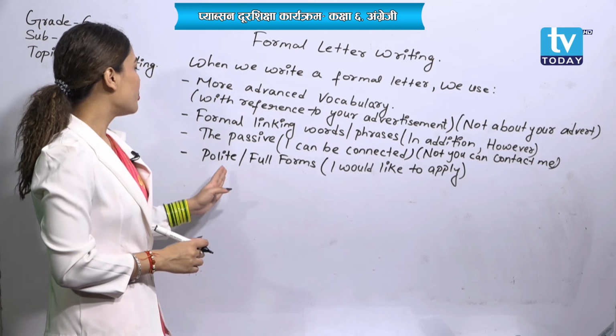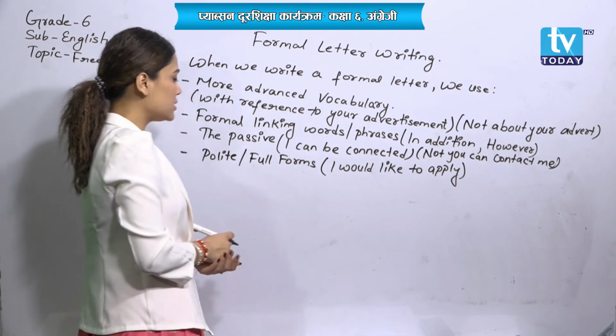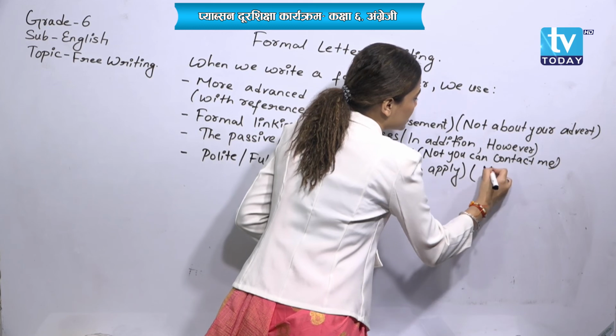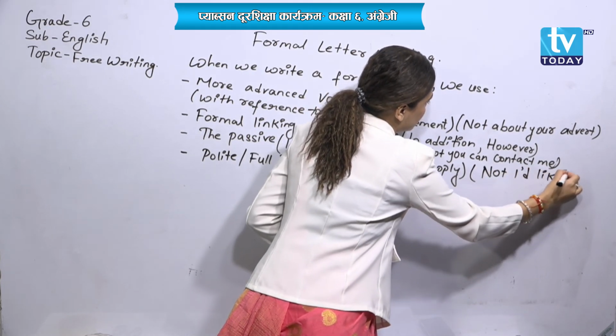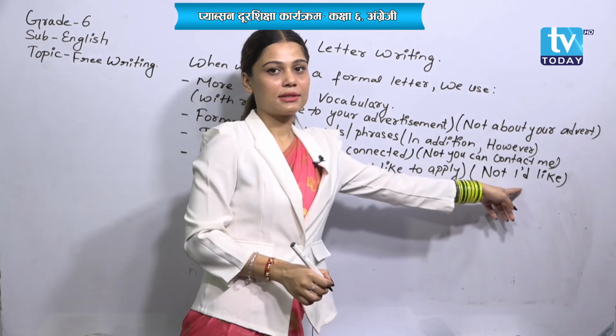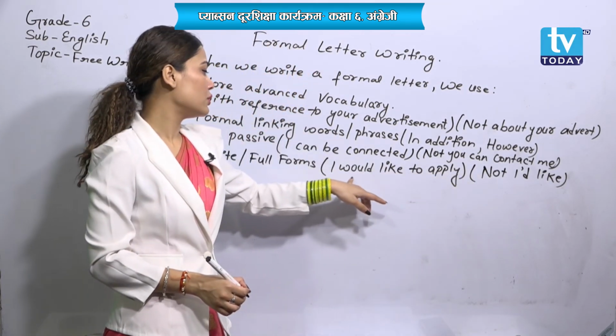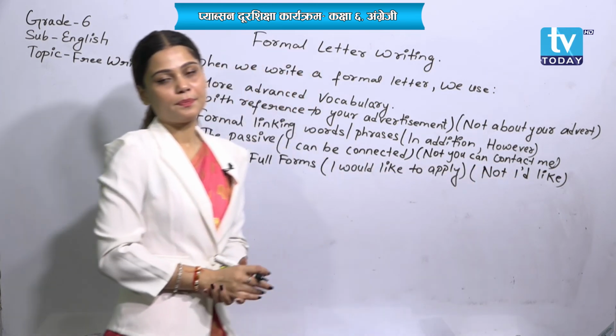And next one, polite full forms: I would like to apply. That means not I'd like. You should write the full words, I would, not I apostrophe D.